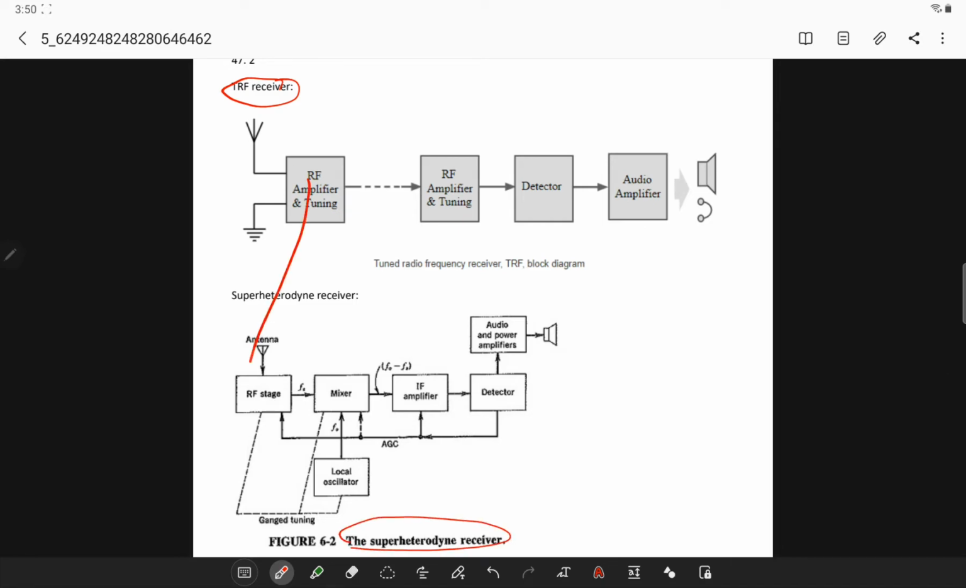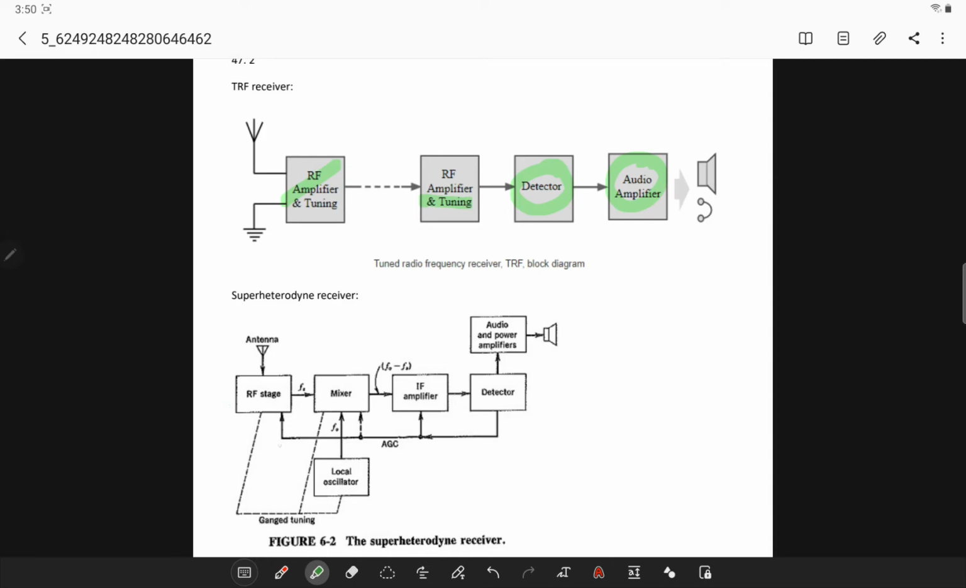If you observe, you have RF stage, mixing stage and even audio amplifier, and the detector is also available there, but you will not have an IF amplifier in a TRF receiver. So to make it simple, try to go through the block diagram once. A TRF receiver will have an RF amplifier with tuning, a detector and an audio amplifier.